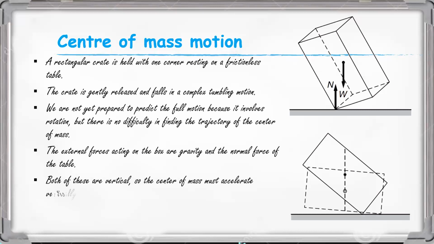Both of these are vertical, so the center of mass must accelerate vertically downward. If the box is released from rest, the center of mass moves straight down.